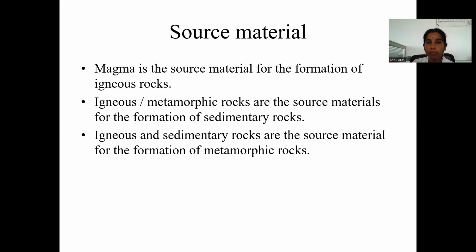Igneous and sedimentary rocks are the main source for the formation of metamorphic rocks. That is clear. Magma is the basic source of igneous rocks, igneous and metamorphic rocks are the source of material for sedimentary rock, and igneous and sedimentary rocks are the source of material for metamorphic rock. So basically, igneous rock is the main source of sedimentary and metamorphic rocks. Lava is the main source for all three types of rocks.